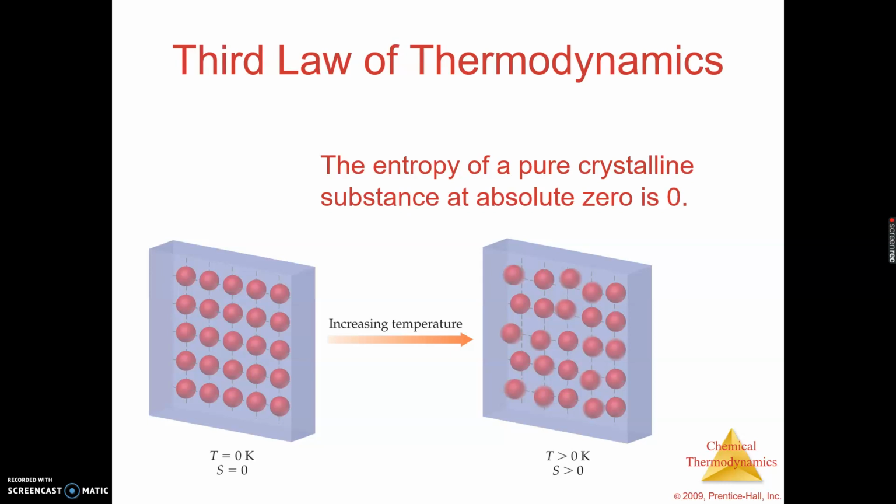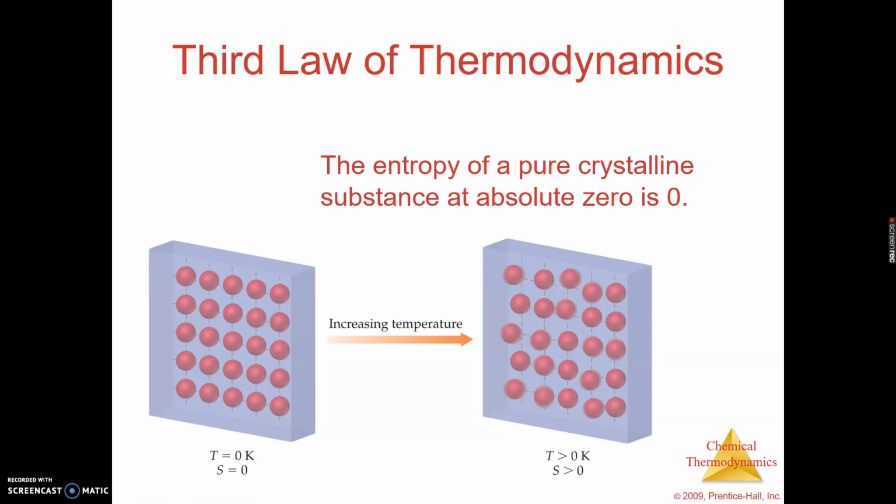And now the third law, we hinted at this in class, but the third law: the entropy of a pure crystalline substance at absolute zero is zero. All right, so let's break that down really quick. When we look at absolute zero, remember that was 0 Kelvin. And so you see right here, that's the lowest temperature we can go, 0 Kelvin. That's one of the important things about the Kelvin scale: the lowest temperature is 0. There are no negative temperatures.